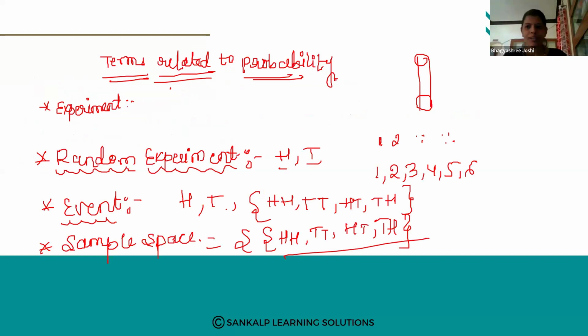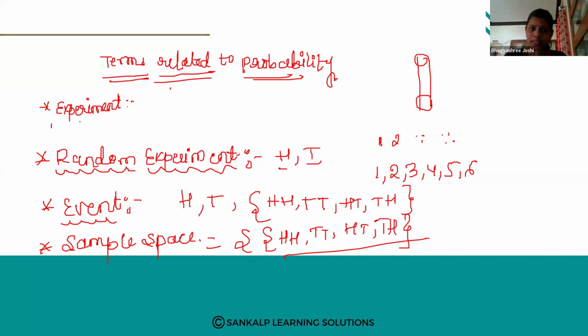Next, the terms related to probability. So in this chapter or in this probability, we come across some terms that we call terms related to probability. So first one is experiment. Experiment means what?